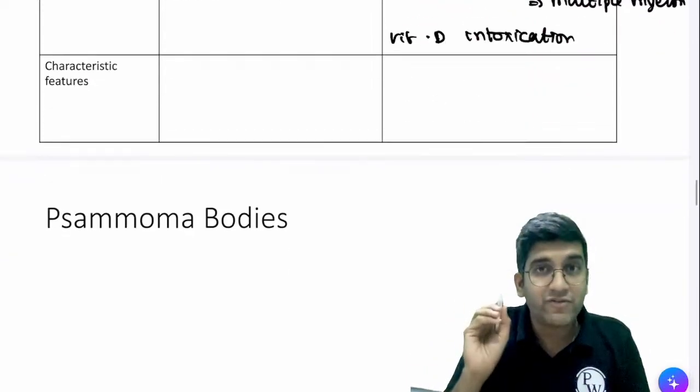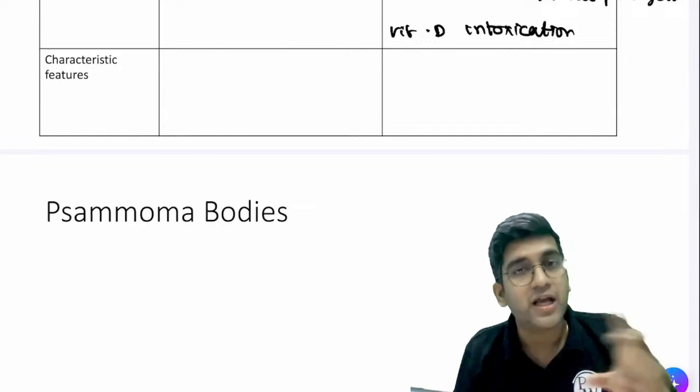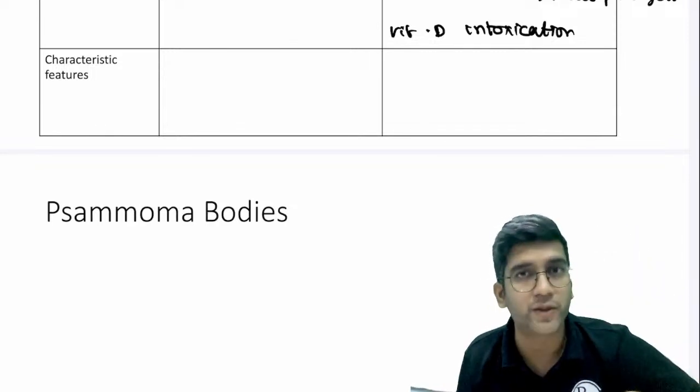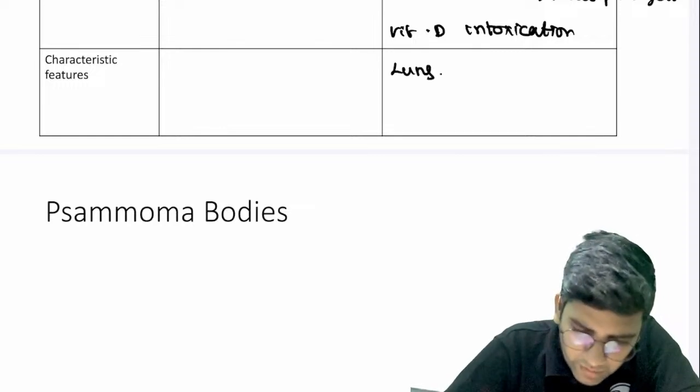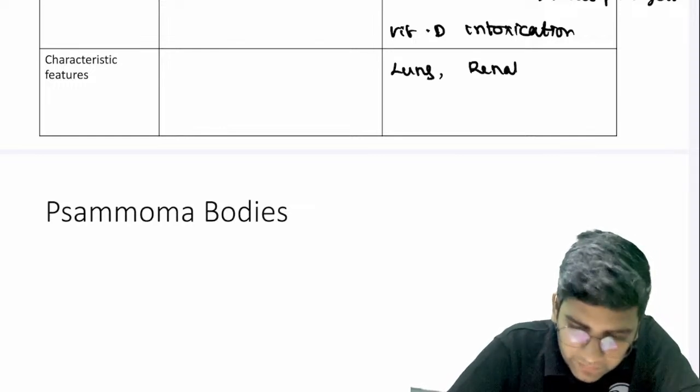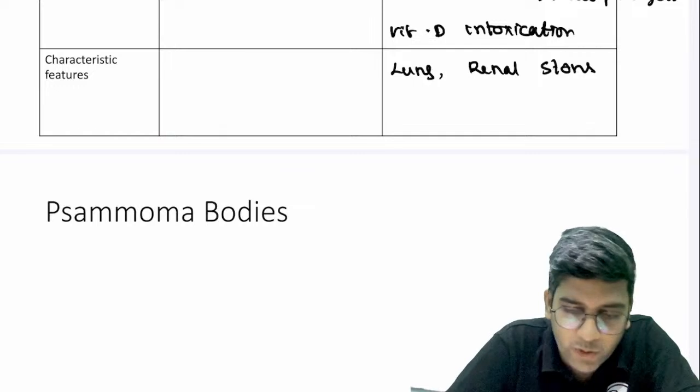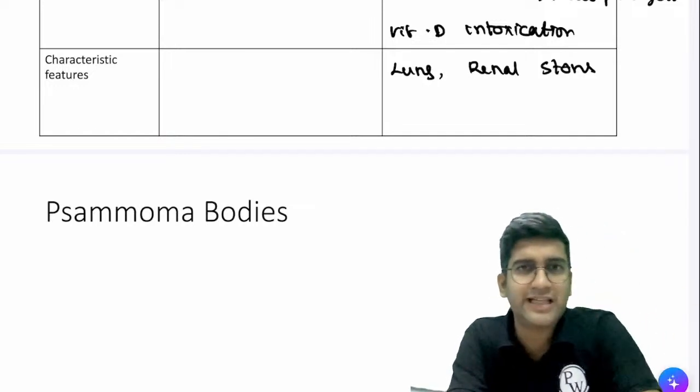So where all I have the calcification is also characteristic. I won't have calcification from head to foot. I'll have it in a few particular organs like the lung, like renal stones. Lung calcification will not be symptomatic. It's just a calcification there, that's all, right?